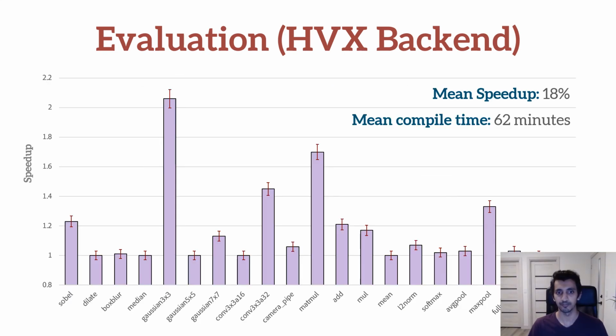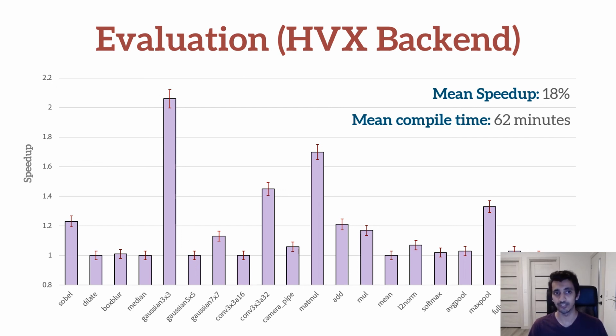Here is a graph that summarizes the results of our experiments. On the y-axis, you can see the speedup observed by our instruction selection algorithm over Halide's HVX optimizer. On the x-axis, you can see the various benchmarks. As you can see, for 10 out of the 21 benchmarks, our instruction selection algorithm performed better than Halide's optimizer by a non-trivial amount. Another 10 benchmarks showed identical performance. Only one benchmark performed slower than before.